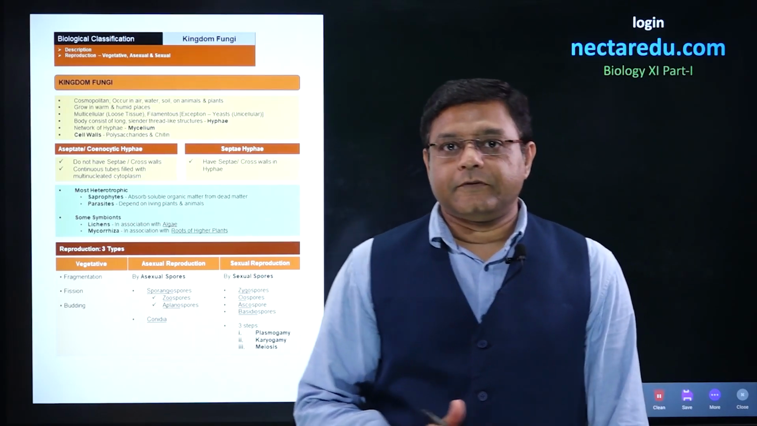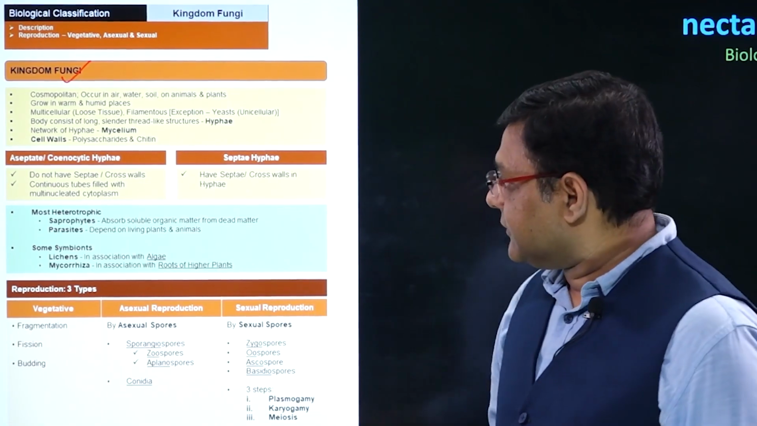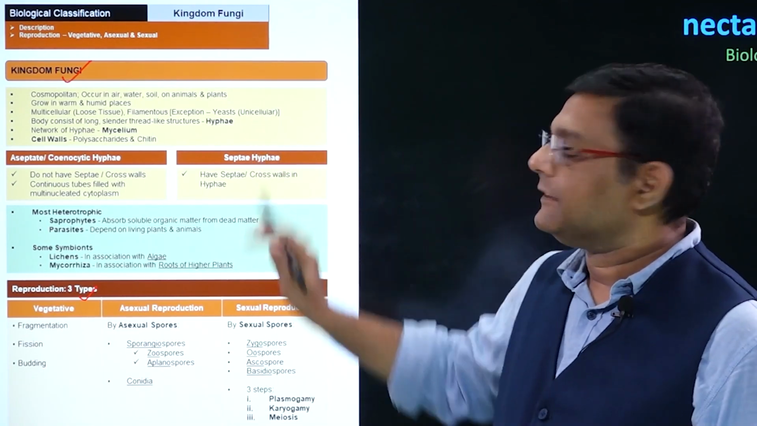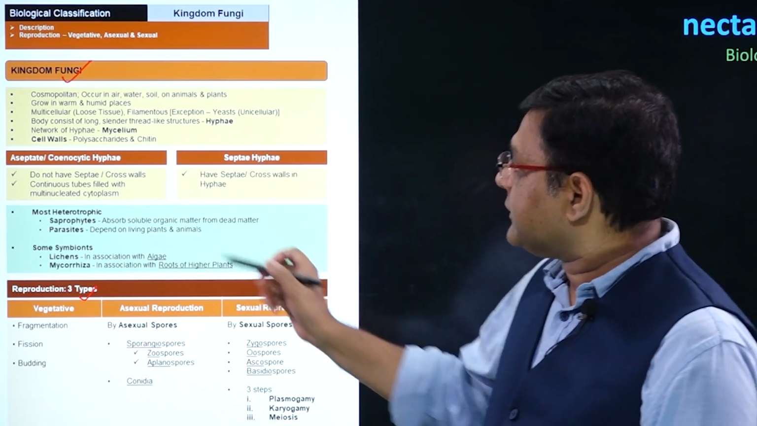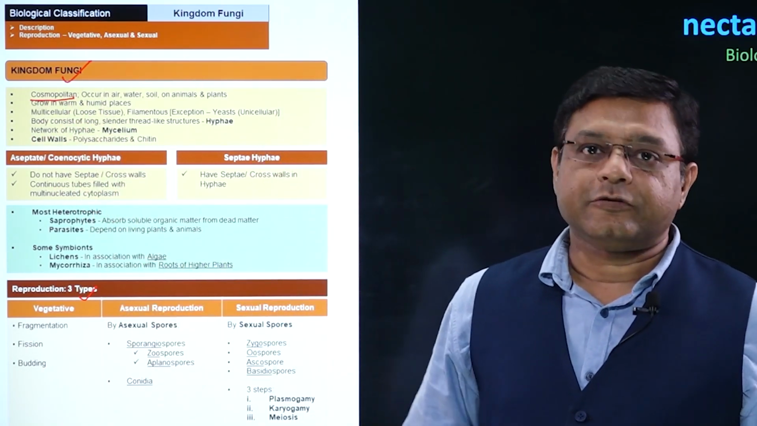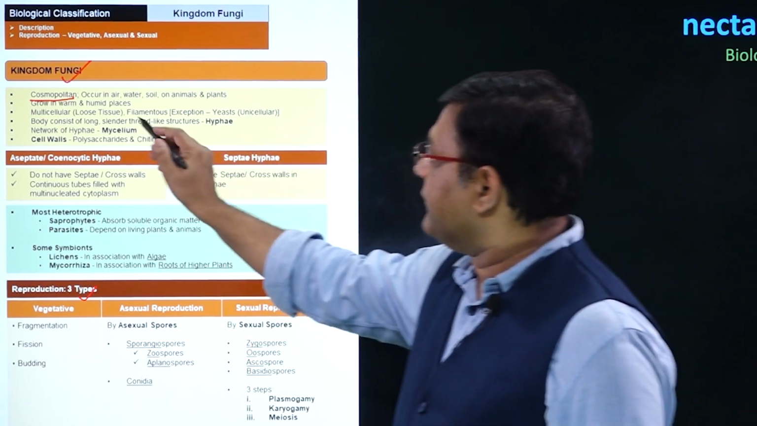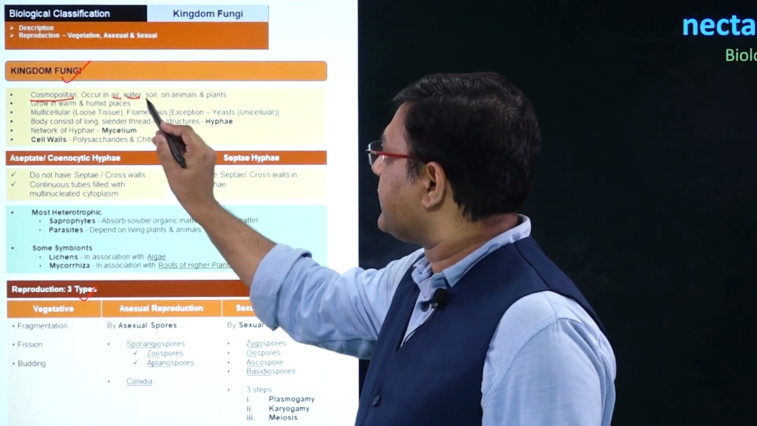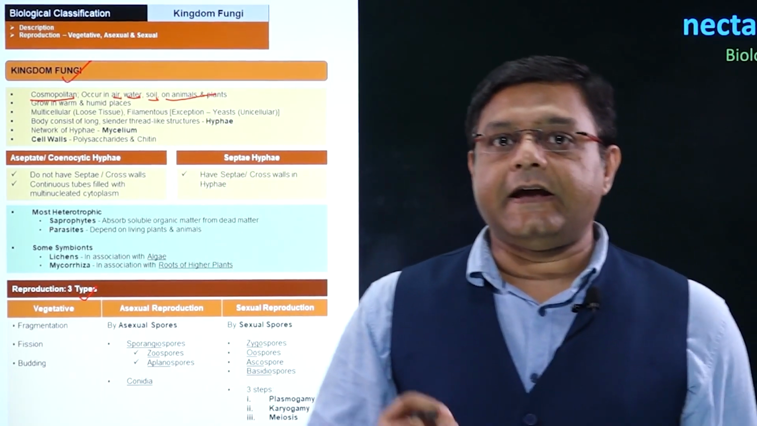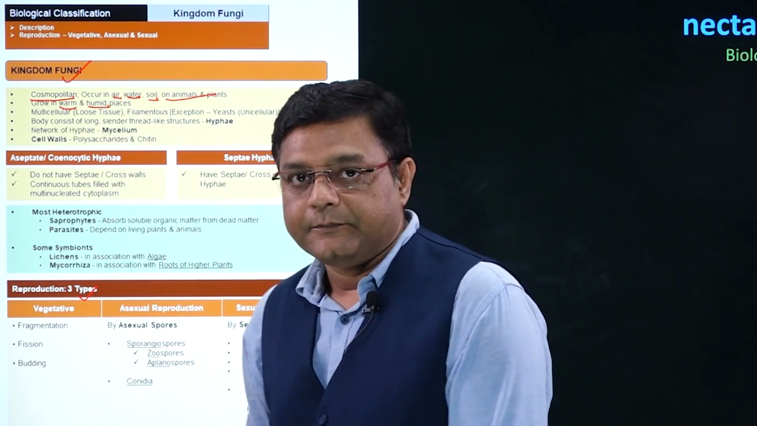In this particular video, we will look into the details of kingdom fungi, as well as the three types of reproduction that are present in the case of fungi. Talking about the habitat of fungi, fungi are cosmopolitan. Cosmopolitan means that fungi are found at every place. So we will find fungi in air, water, soil, as well as on animals and plants. Fungi prefer to grow in places that are warm and humid.